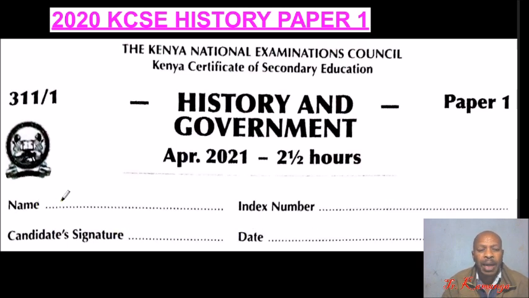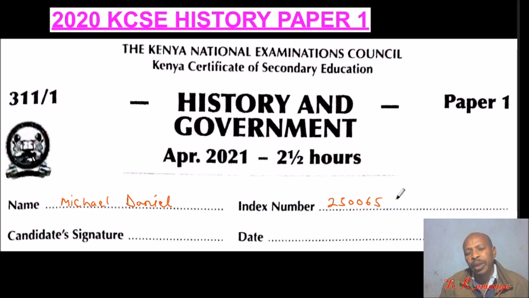For example, I can say this is Michael Daniel, and this is index number. Index number normally have the school code. For example, you can take 250065.